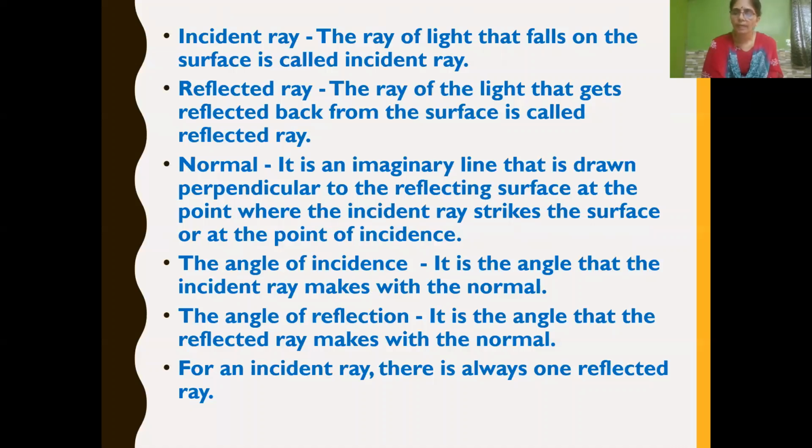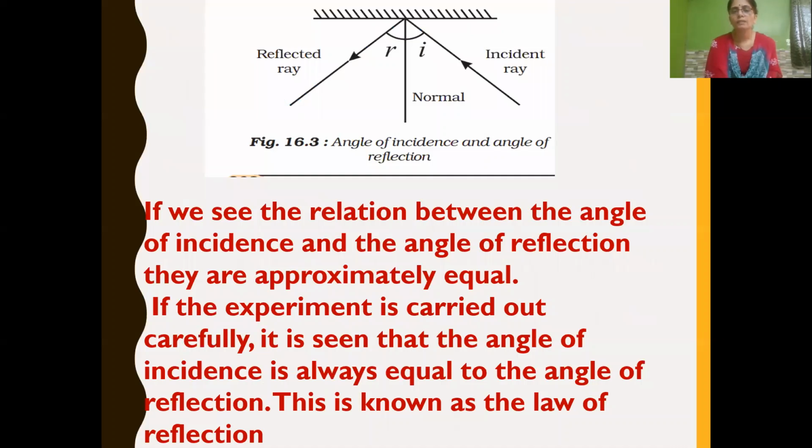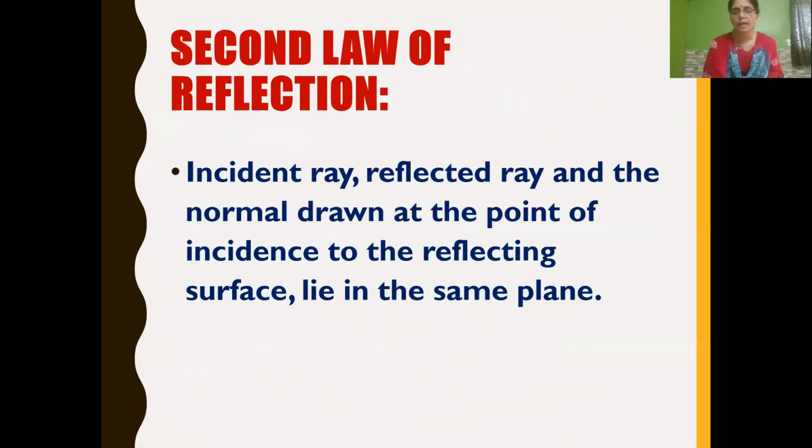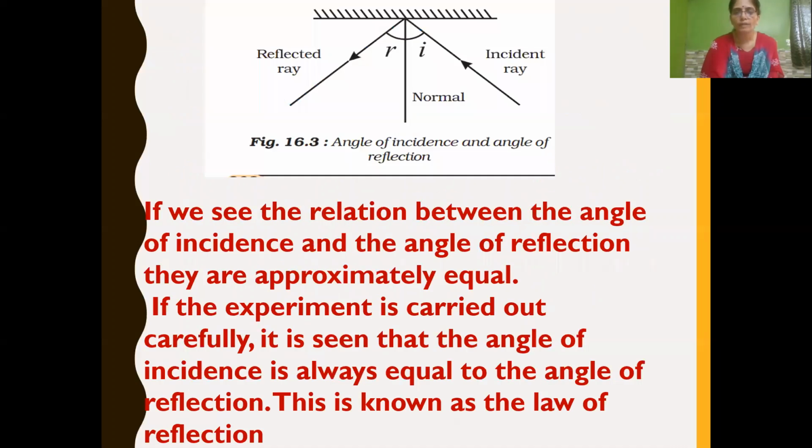By activity we have learned that the angle of incidence always measures equal to the angle of reflection. We repeated the experiment carefully several times by changing the angle of incidence, and we found that always the angle of incidence is equal to the angle of reflection. So this is known as the first law of reflection. What is the first law of reflection? The angle of incidence is always equal to the angle of reflection.